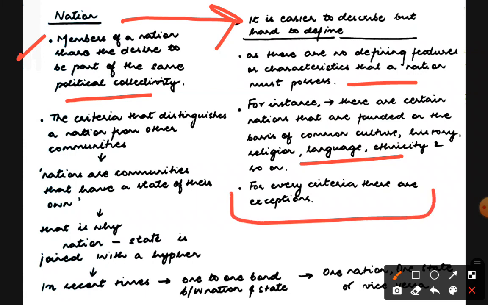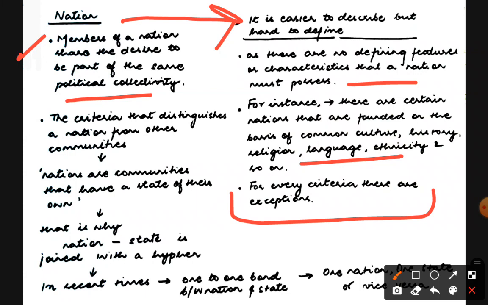So let's understand this. Like Pakistan and India, okay, we have shared culture, we all know that. We share history, we also share religion, and we also share language. It might surprise you, but we almost speak the same language, okay, North Indians and Pakistanis. So ethnicity also we share. See, now that we share all these, but we don't belong to the same state. So we cannot say that we belong to one nation, and we should belong to one state. There is no such concept. Every criteria has an exception.